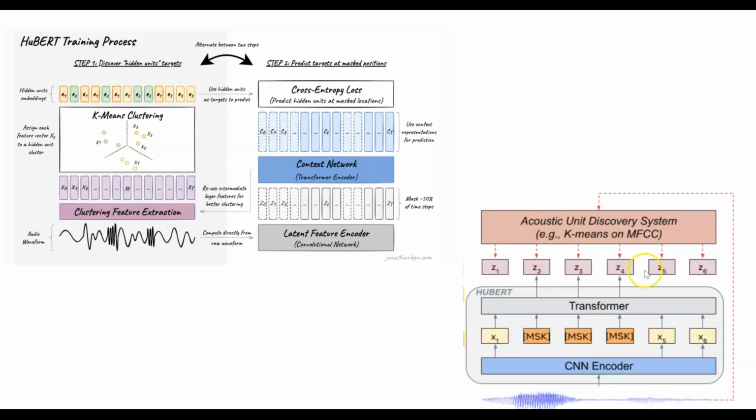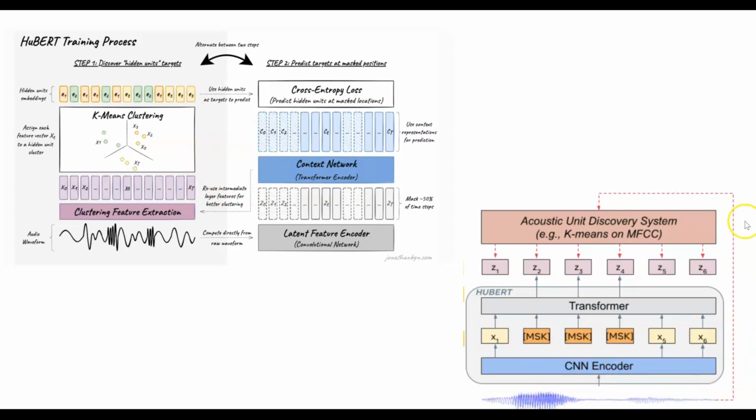And this is Z1, Z2, Z3. What they're not showing explicitly is that in the first iteration they use MFCC features, in the rest of the iterations they use the output of the transformer. So it's not explicit, but that's why I wanted to show you this diagram first.